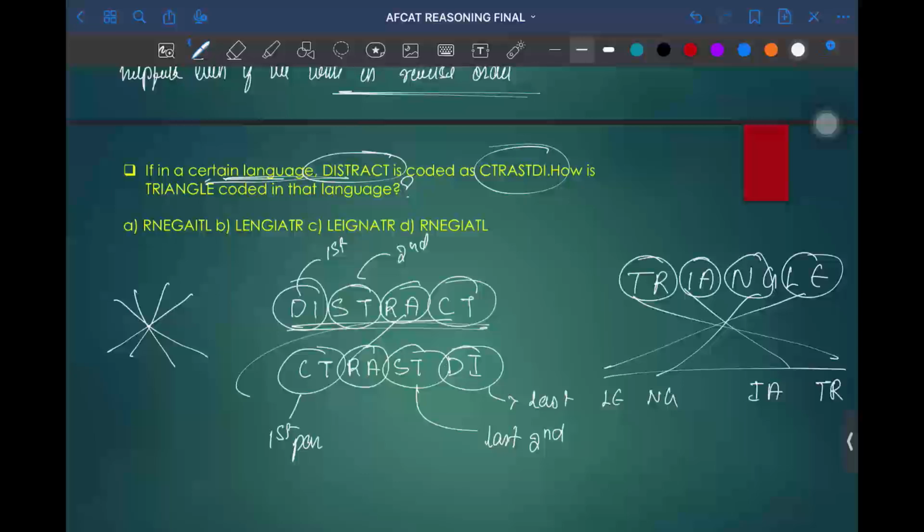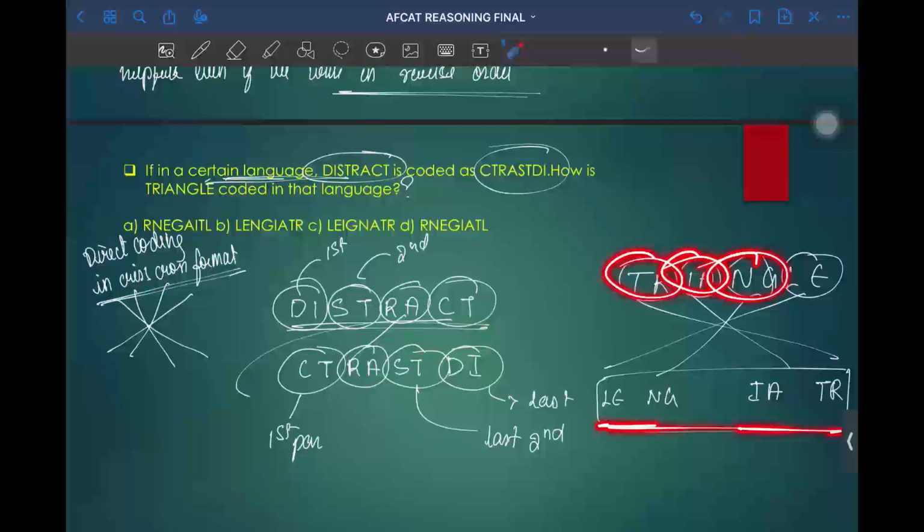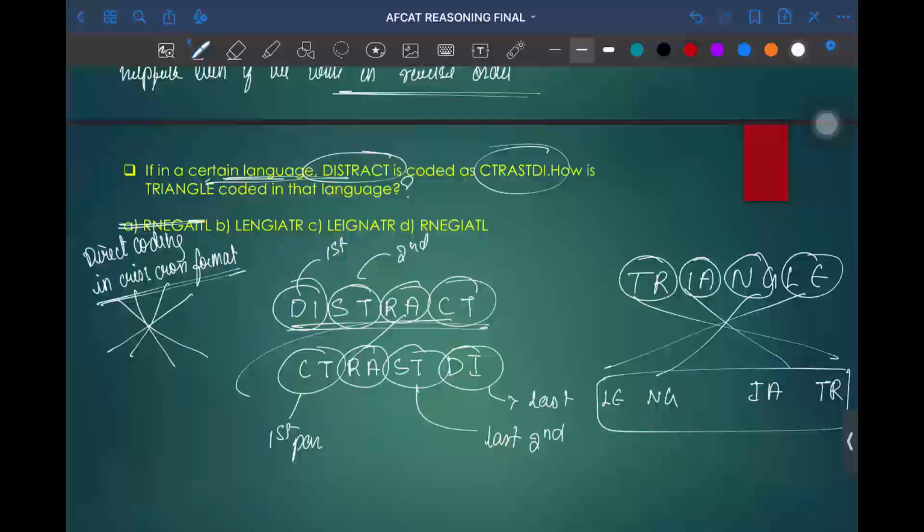So this is called direct coding in a crisscross format. After solving this question, the answer will be LENGIATR. Option A will be the wrong answer because it starts with LENG, and option B is LENGIATR. So option B will be the correct answer.